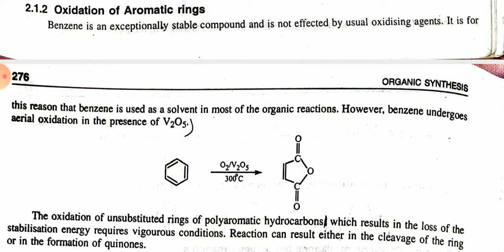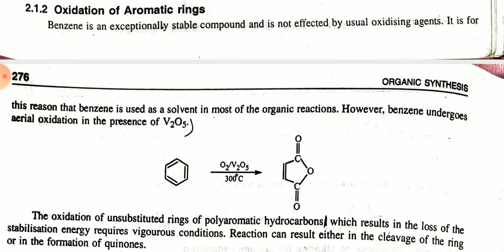In today's topic I have selected the oxidation of aromatic rings. Benzene is a stable compound and it is not affected by the usual oxidizing agents. It is for this reason that benzene is used as a solvent in most organic reactions. However, benzene undergoes aerial oxidation in the presence of V2O5.